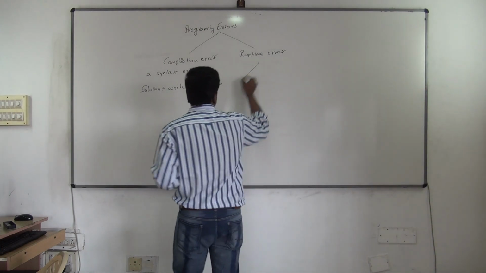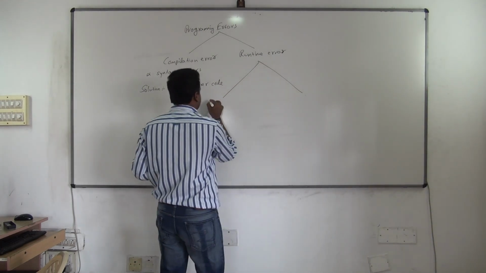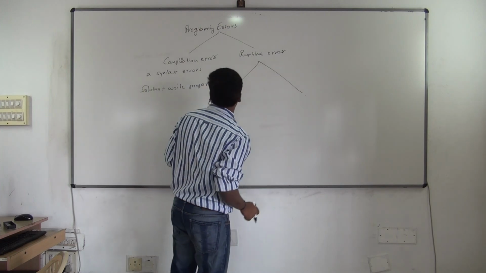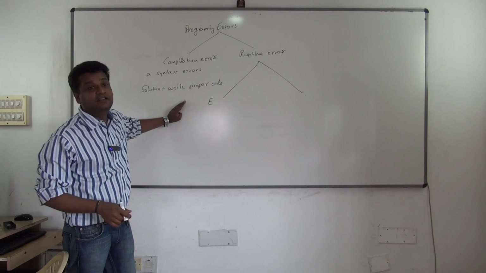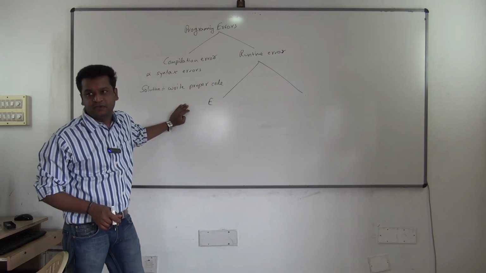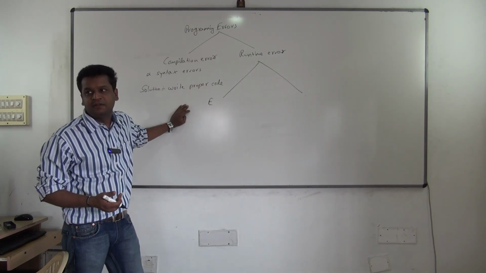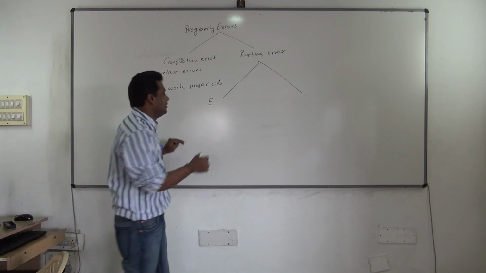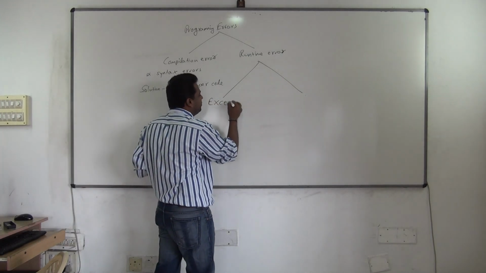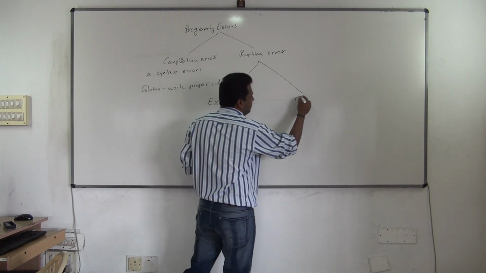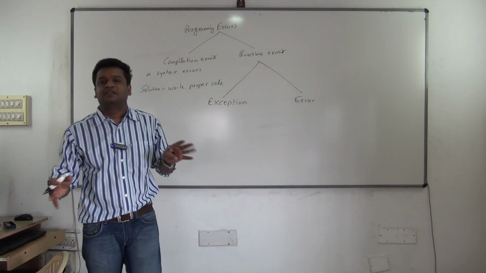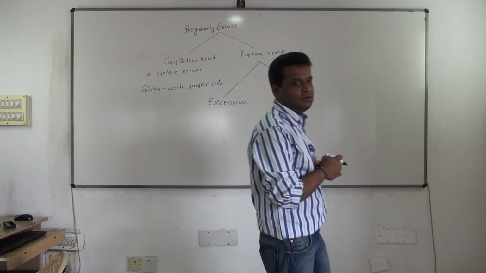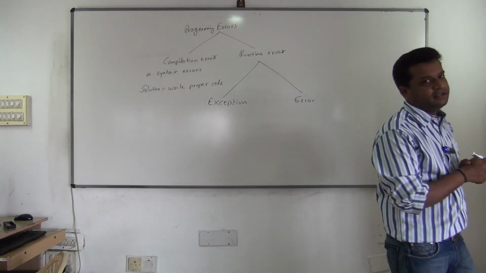Runtime errors again can be classified into two things. If a runtime error occurs, program will never execute. It will terminate. Again, it can be classified into two types. One is exception, the other one is error. Runtime errors are only classified into two types: exception and error.